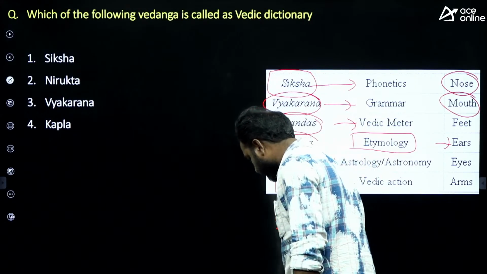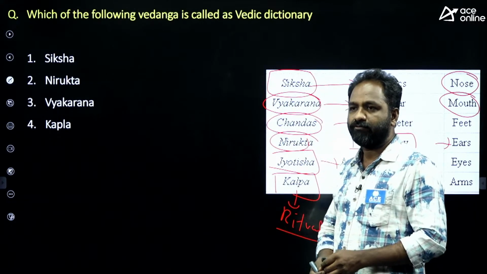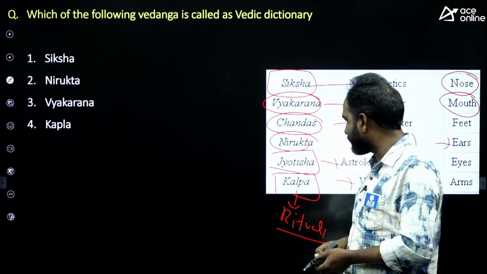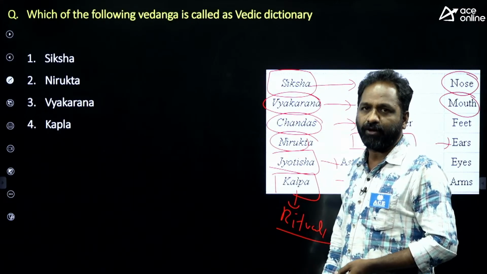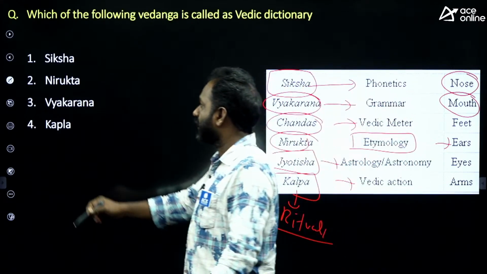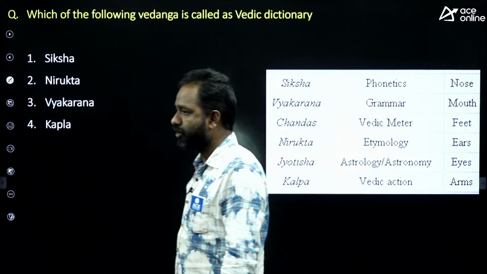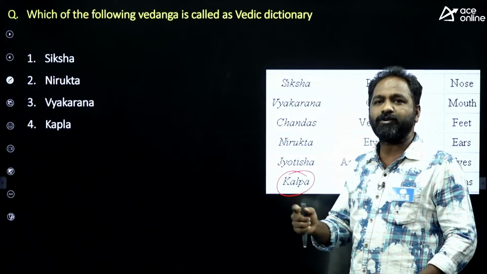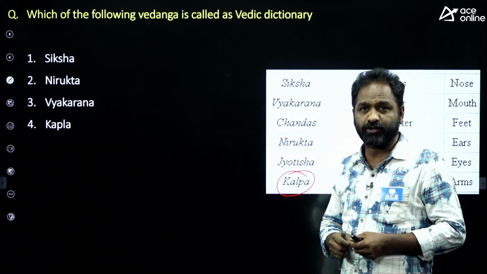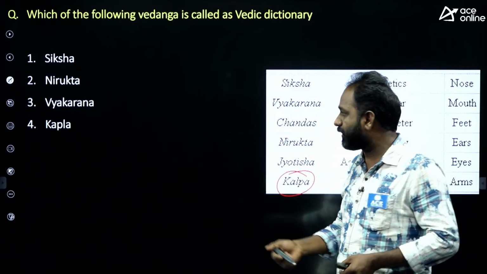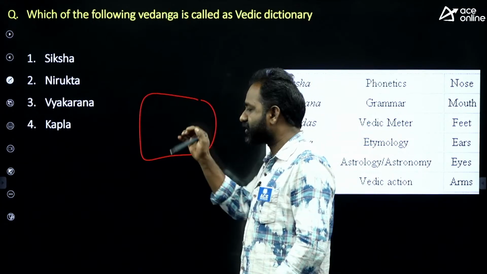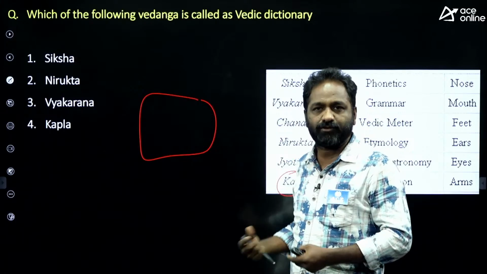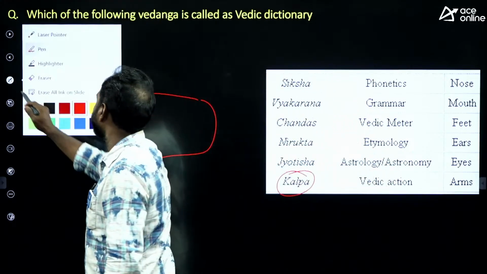Now they'll ask you a question: which of the following Vedangas deals with rituals? That is Kalpa. Even geometry was discussed. In Kalpa we have the Sulabha Sutra and Srauta Sutra, where they talk about the construction of fire altars. Everything was discussed in the Sulabha Sutra.